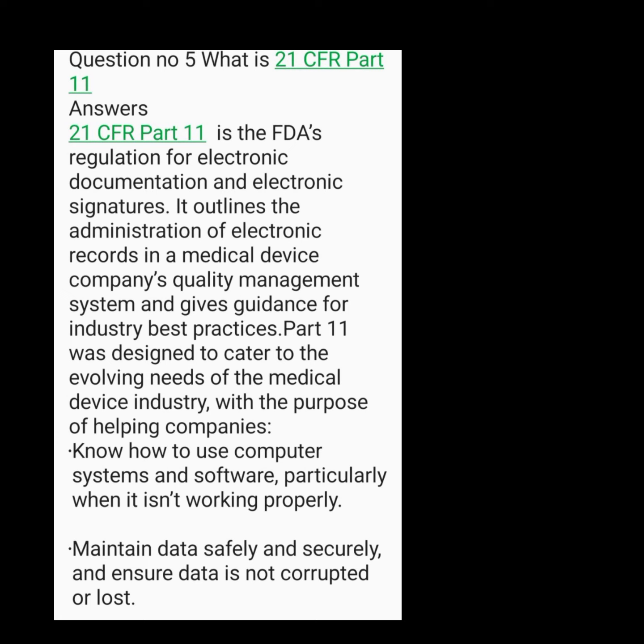of helping companies know how to use computer systems and software, particularly when it isn't working properly, maintain data safely and securely, and ensure data is not corrupted or lost. Ensure that approval and review signatures cannot be disputed. Trace changes to data. Prevent and/or detect falsified records.